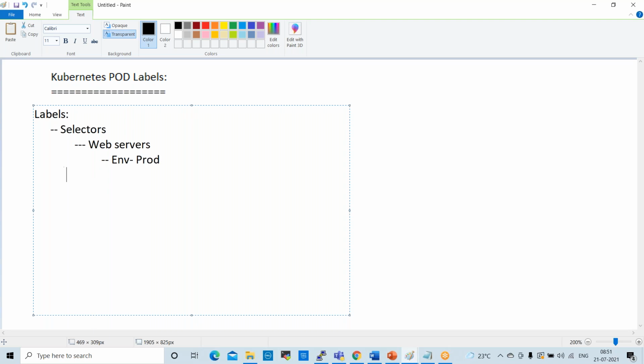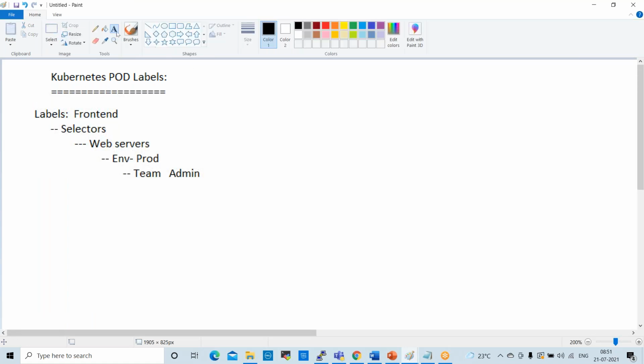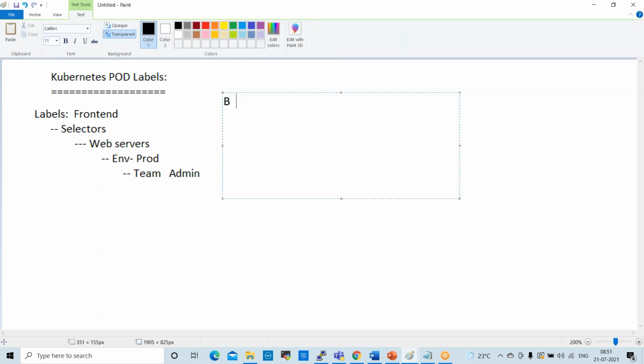Inside of this, we'll have different teams, for example the admin team, or the development team, or the testing team. So a structure like this will be there in real time. Every project will have some structure. This is the front-end team, for example. In the same way, the back-end team will also be there.